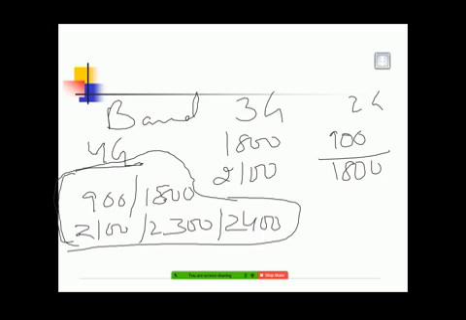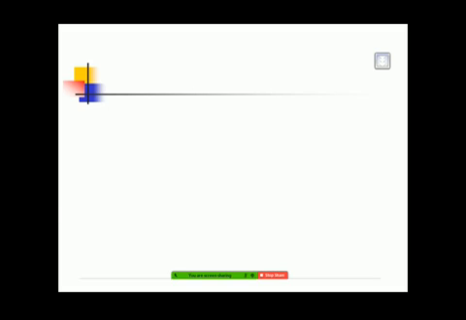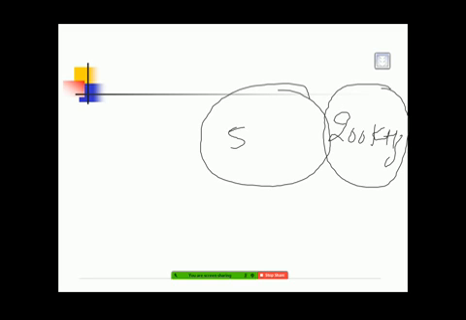Now, if all bands are there, what are the differences here? In 2G, what is the size of frequency? Tell me. 200 kilohertz. In 3G, 5 megahertz.